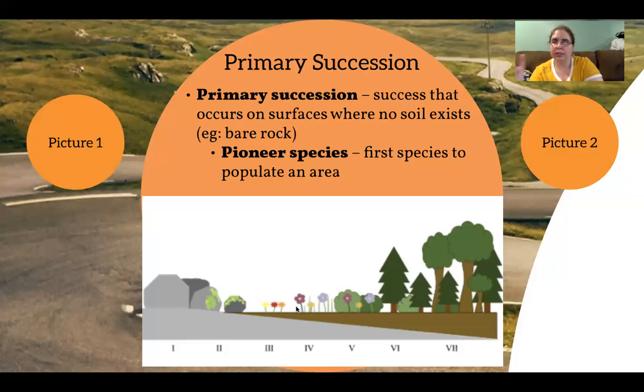Those are going to go through the same cycle. Grow, reproduce, die, decompose. Over and over until the soil gets thicker or deeper, in which case now other plants like bushes can take root. Many generations of them grow, reproduce, die, decompose, which will lead to deeper soil where small trees can start growing. And then again, generations later, we get more soil where now we have large trees growing.